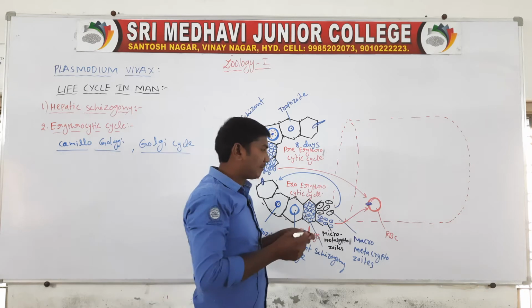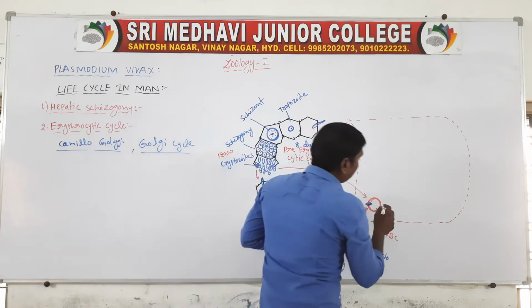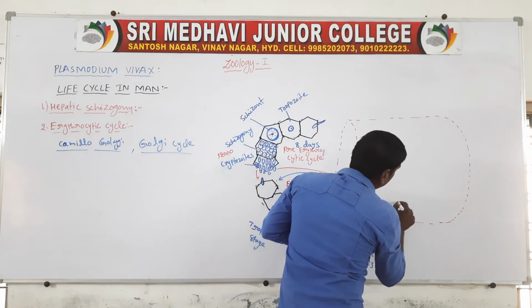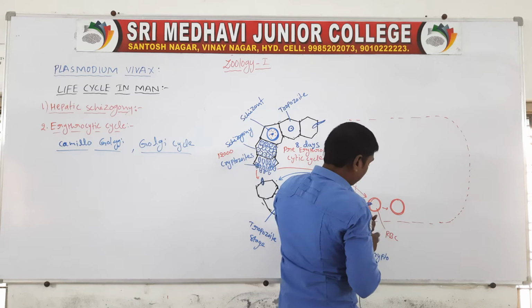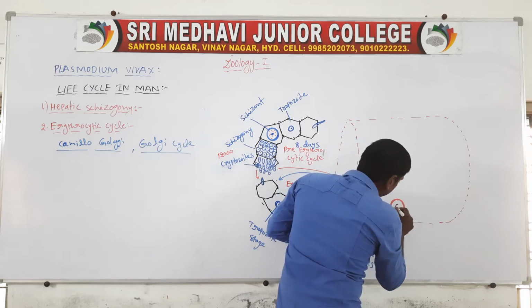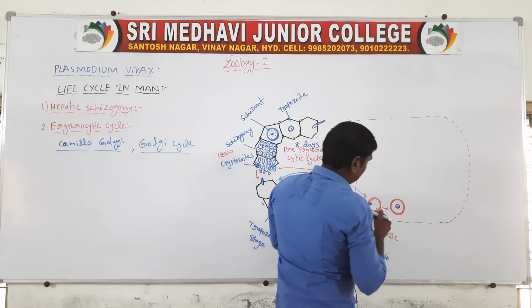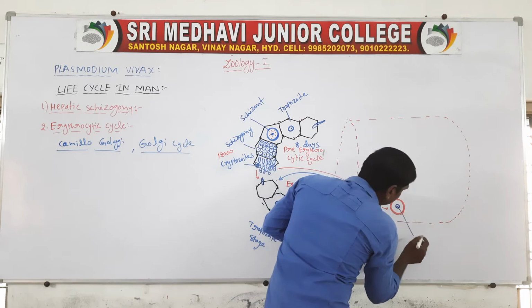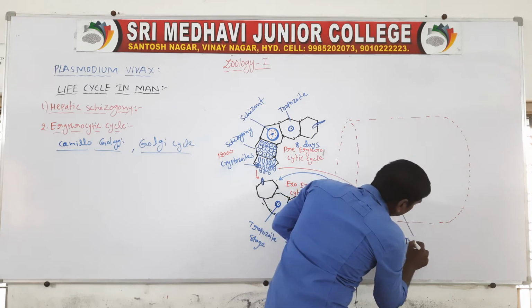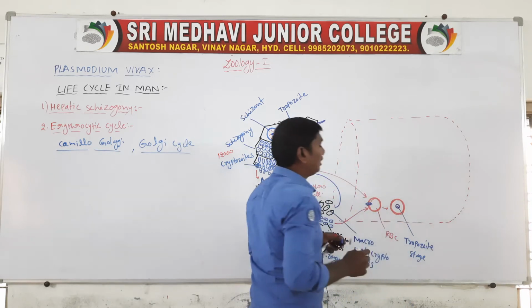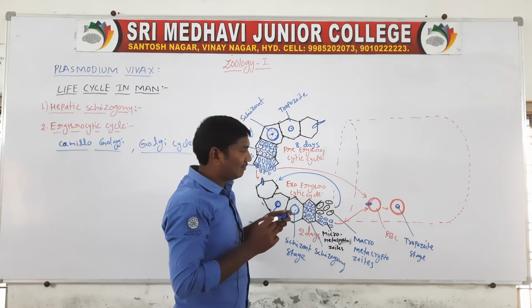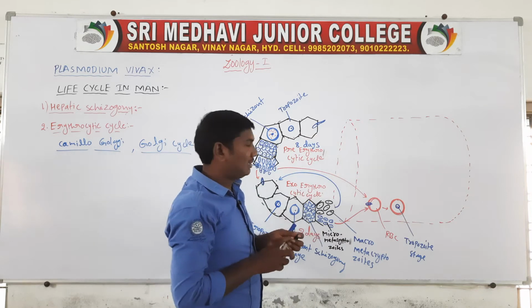Next step: these are the RBC. Inside, the parasite forms a spherical shape. This stage is called the trophozoite stage.